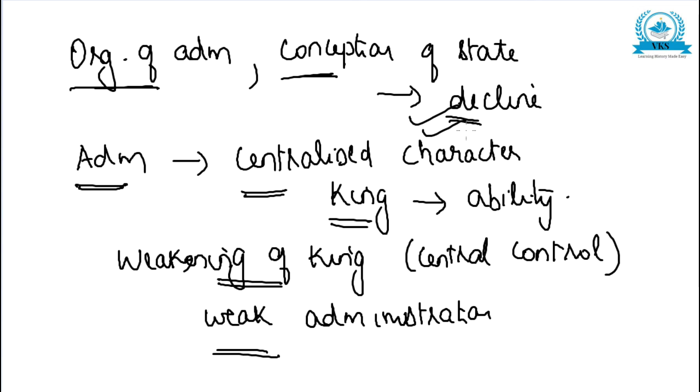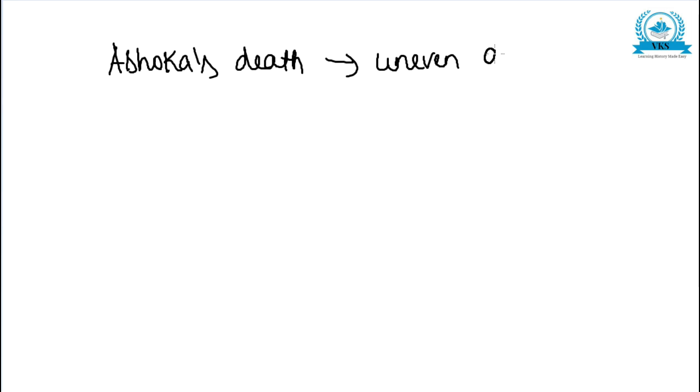So that was another cause for the decline of the Mauryan Empire, because we studied that after Ashoka, there were no strong rulers. After Ashoka's death, there was uneven quality of his successors, and there was a weakening of the central control, particularly after the division of the empire.